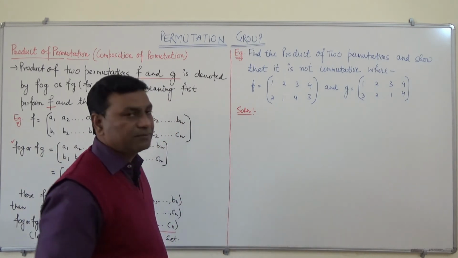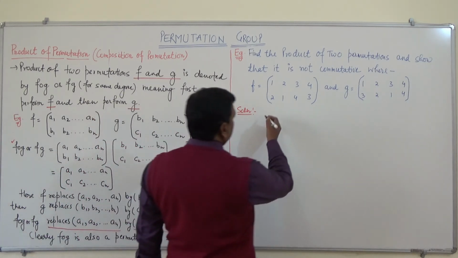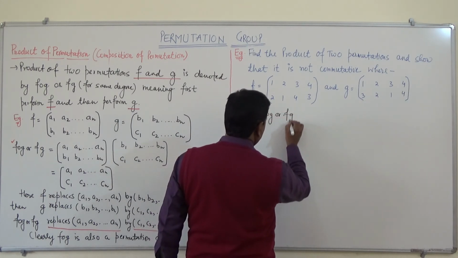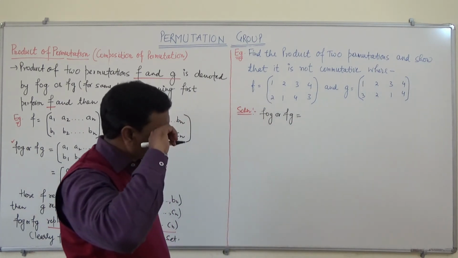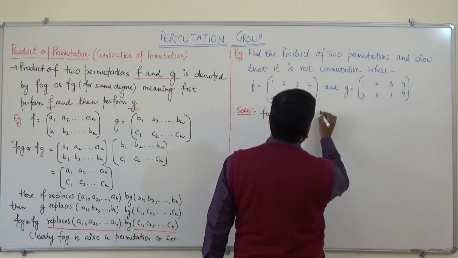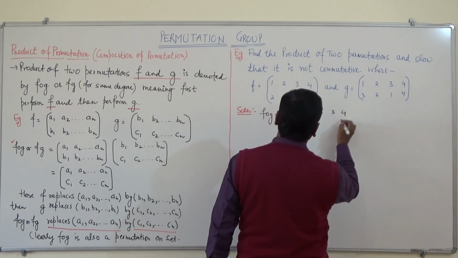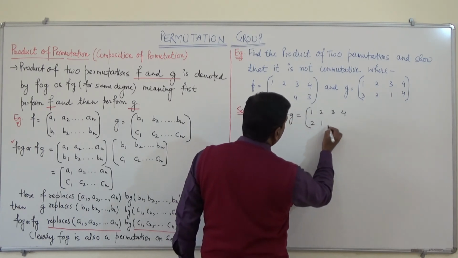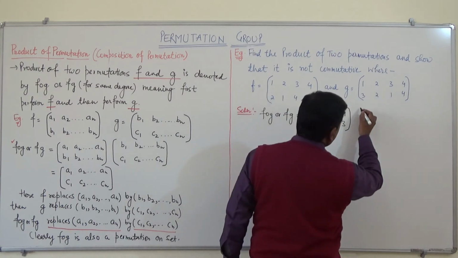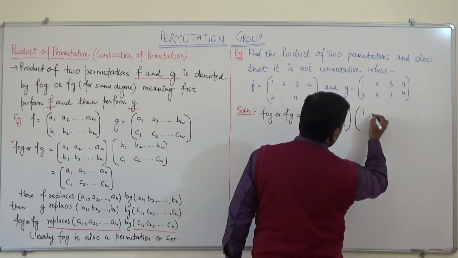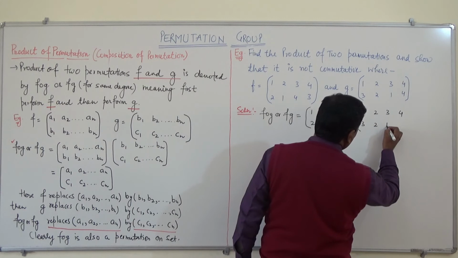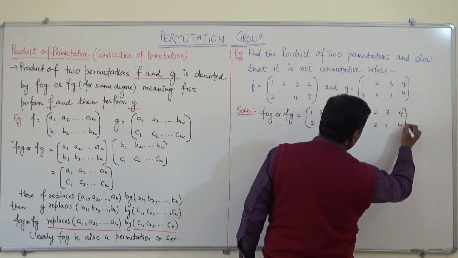Now we will find the product fog or Fg. It can be written as 1 2 3 4, 2 1 4 3, and G is 1 2 3 4, 3 2 1 4.